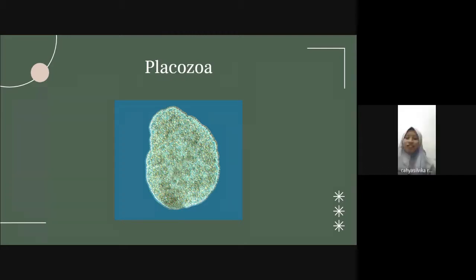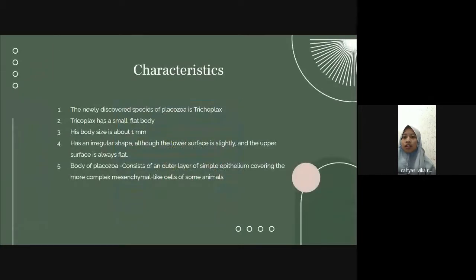Okay, Placozoa. Characteristics of Placozoa. The newly discovered species of Placozoa is Trichoplax. Trichoplax has a small flat body, about 1 mm in size, with an irregular shape, although the lower surface is slightly curved and the upper surface is always flat. The body of Placozoa consists of an outer layer of simple epithelium covering the more complex mesenchymal-like cells of some animals.